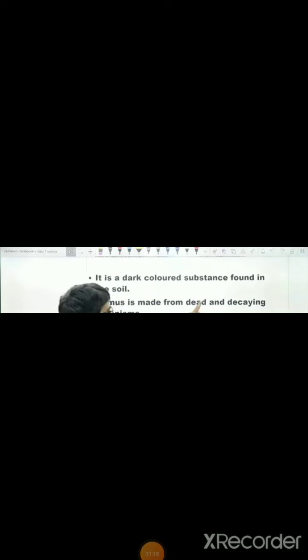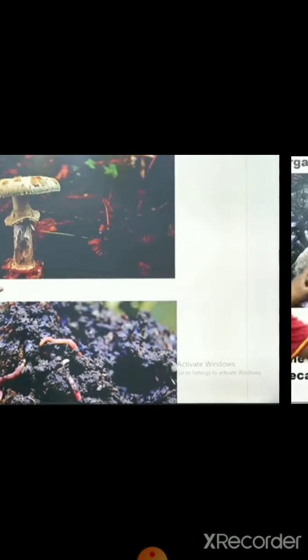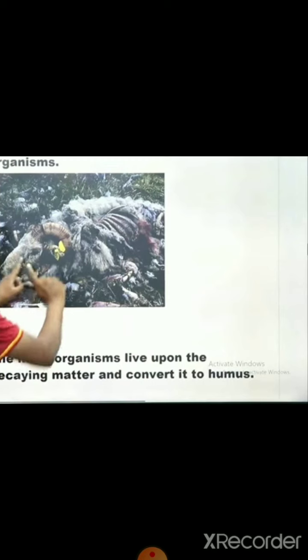Next thing, here is the definition of humus. It is a dark colored substance found in the soil. It must be made from dead and decaying organisms and substances. Again, one important thing which we are going to discuss is how this humus decomposes, and how humus is helpful.